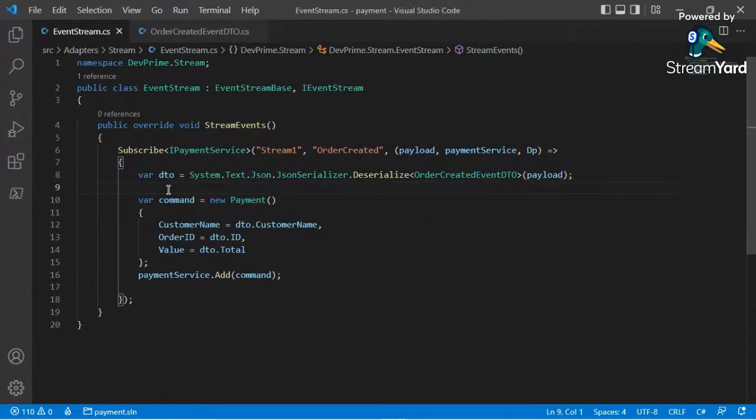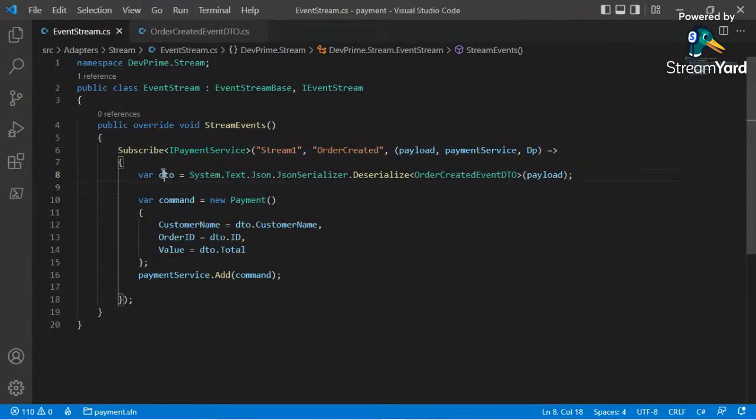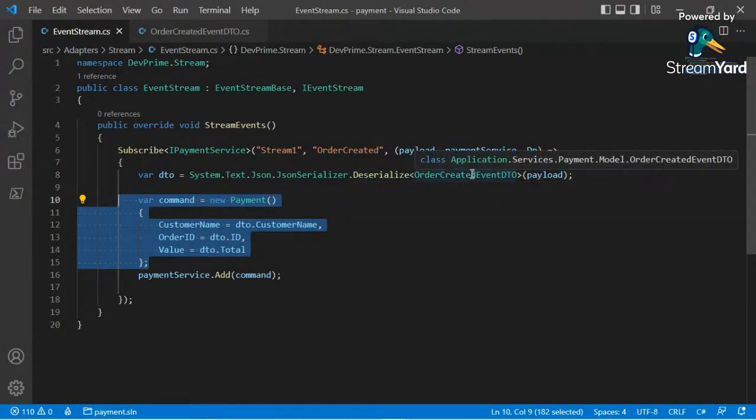Okay, so we got an event order created. When it comes to our microservice, our subscribe entry point will deserialize it and make some mapping, because not all properties of the event will be useful for me. One event can touch many different applications, and each one of them can react to this same event in a different way.